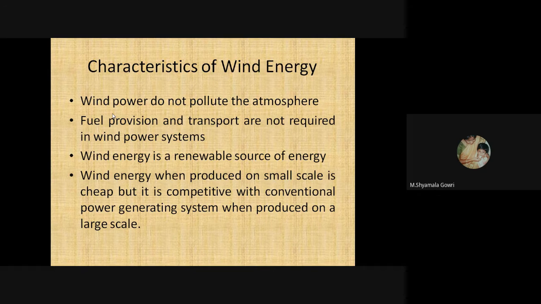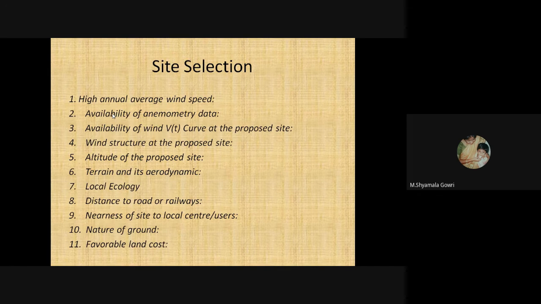The characteristics of wind energy: wind power does not pollute the atmosphere. Fuel provision and transport are not required in wind power system. Wind energy is a renewable source of energy. Wind energy, when produced on small scale, is cheap, but it is competitive with conventional power generation systems when produced on large scale. These are the characteristics of wind energy.